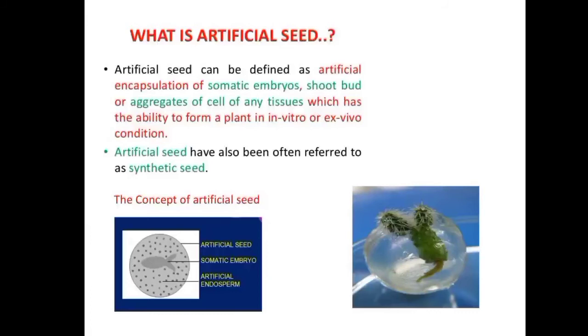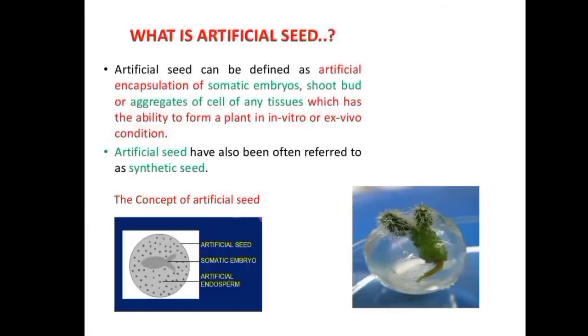For the best result, the heart shaped somatic embryos are chosen for synthetic seed preparation.